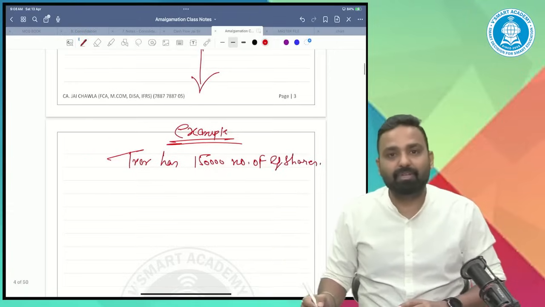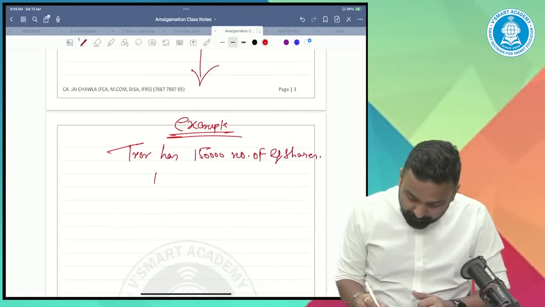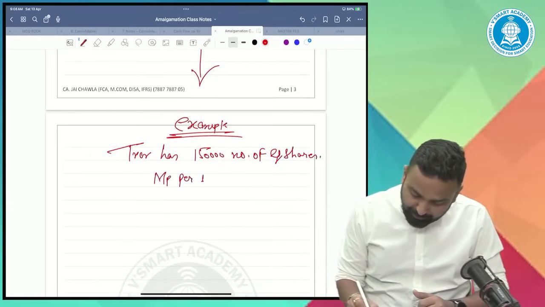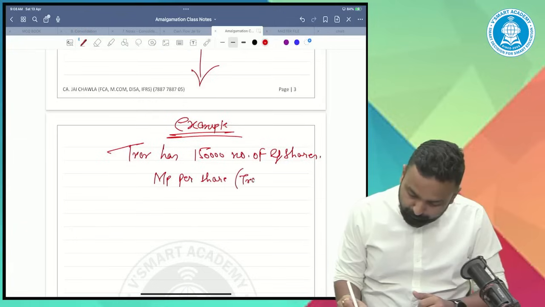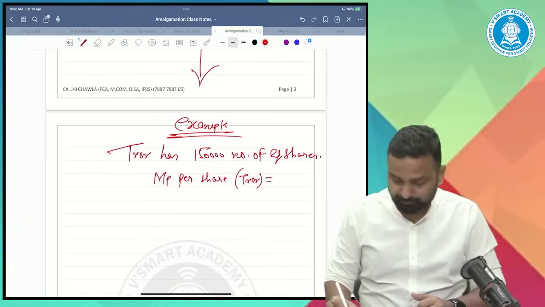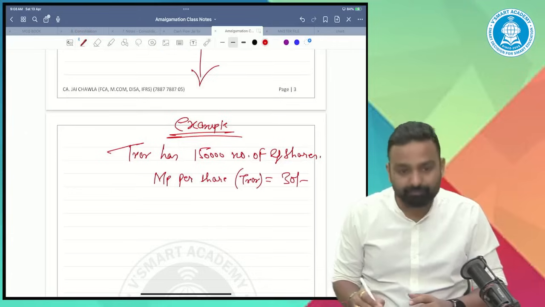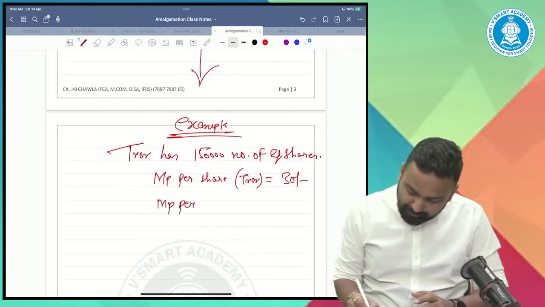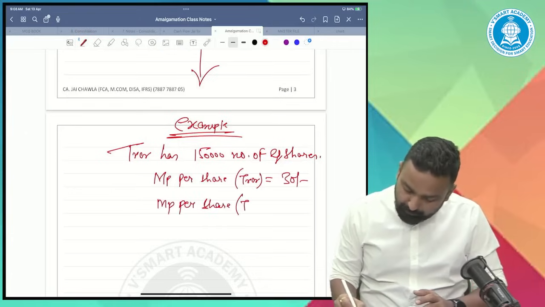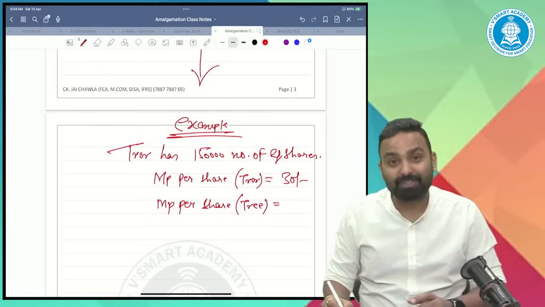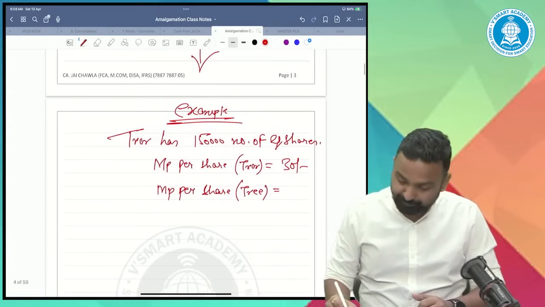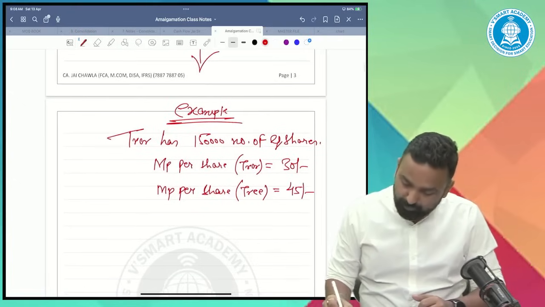The market price per share of the transferor is 30 rupees and the market price per share of the transferee is 45 rupees.